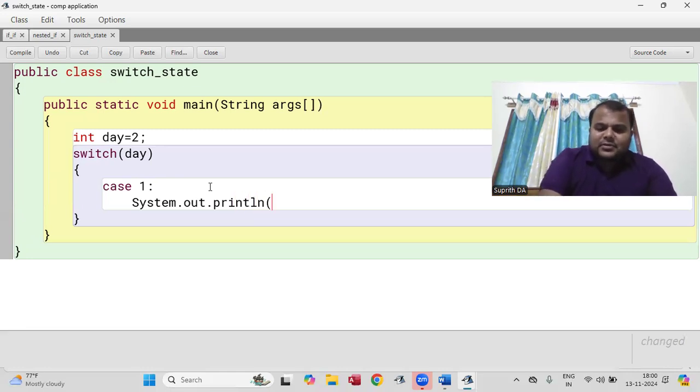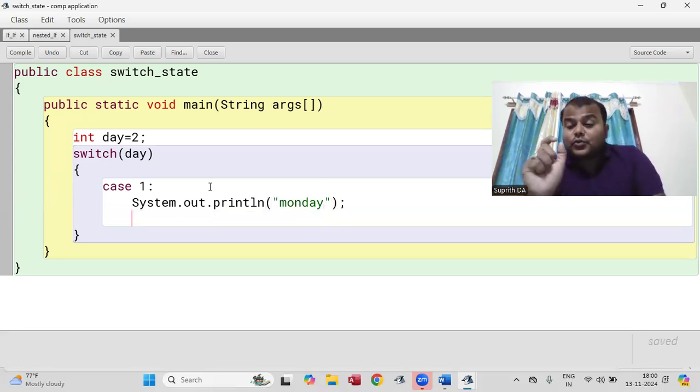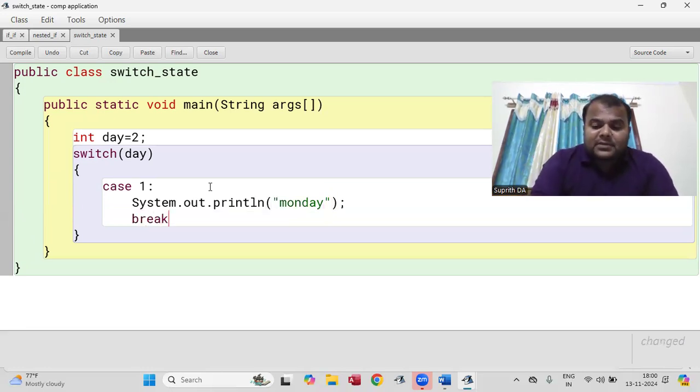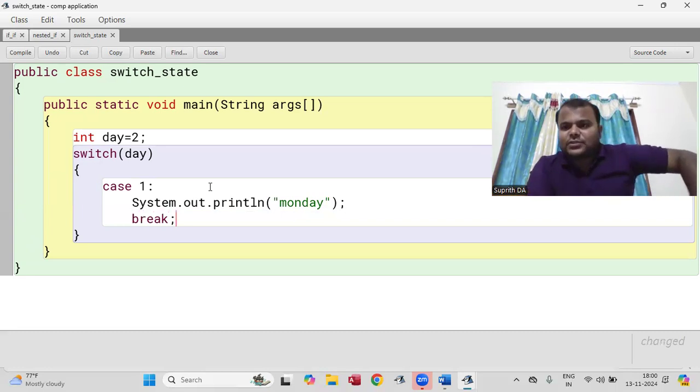Now you are going to write System.out.println, and just write Monday. Now we are going to use the break statement. Sir, why are you using the break? Till now we are not using the break. Break statement is used, if it is successful, you get the successful output, you can come out of that loop, come out of that block. No need to search again and again. Okay, I will explain how to do that.